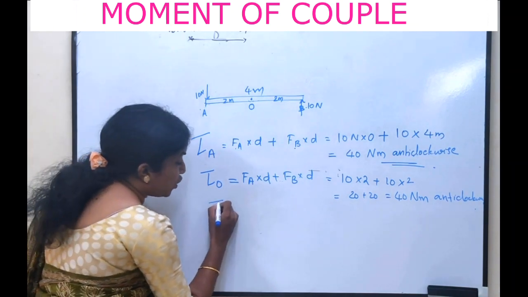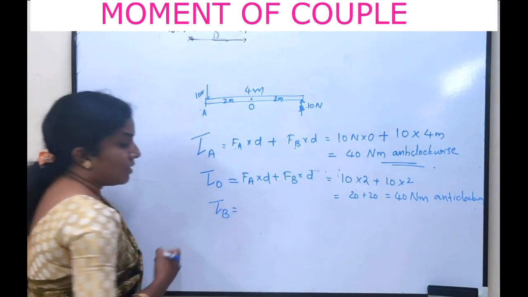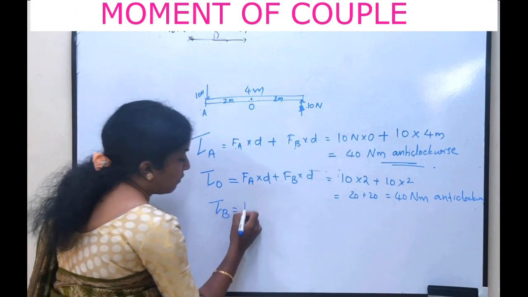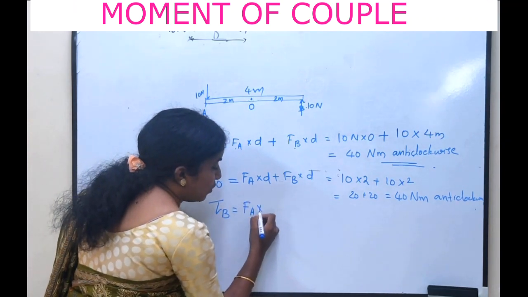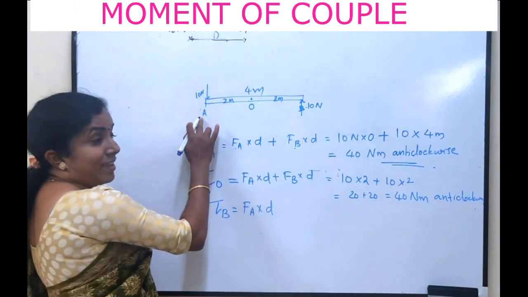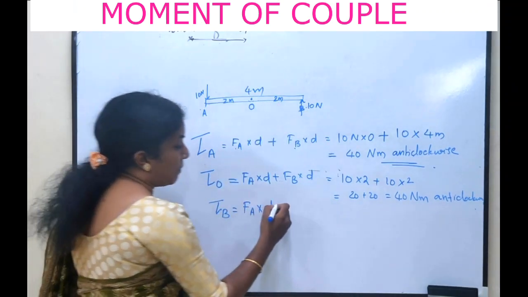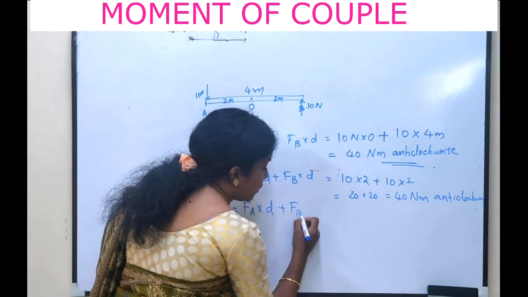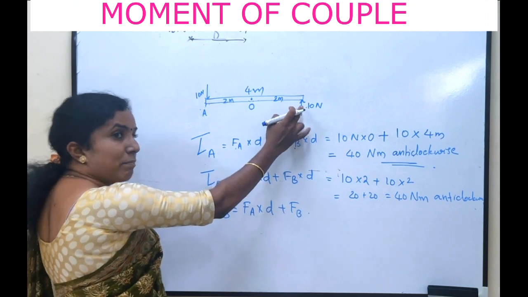Now the torque about B is force of A into distance from A to B plus force of B into distance from B to B itself.